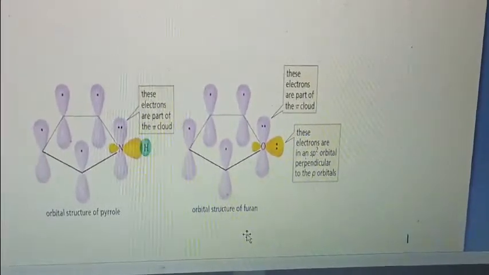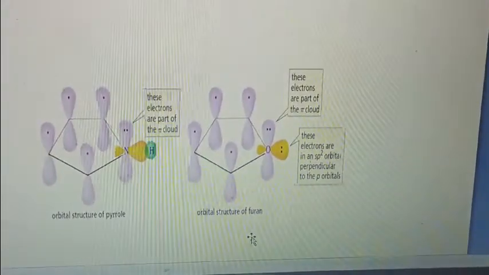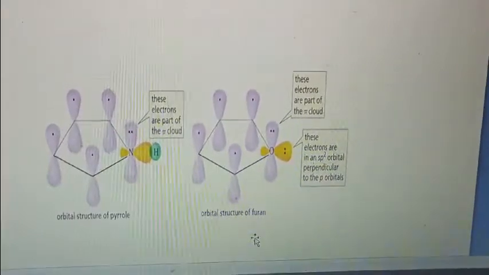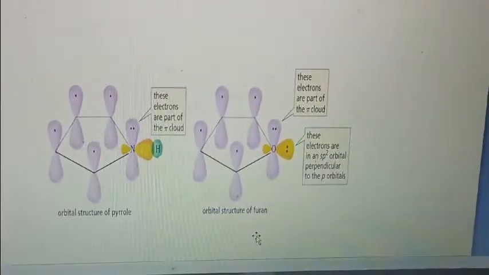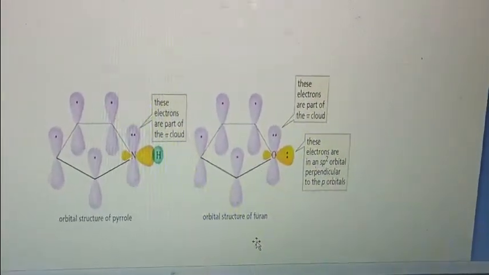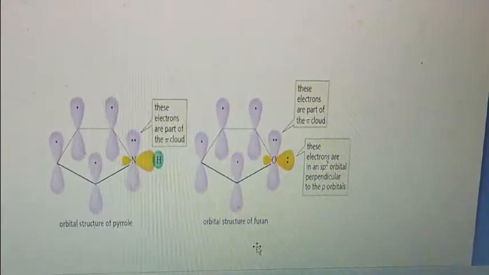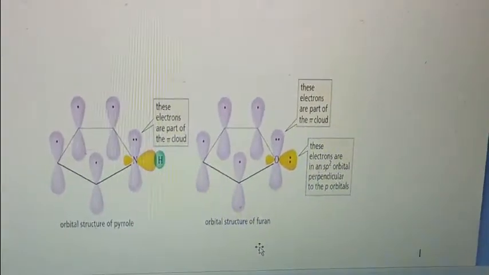We'll go for the detailed discussion of this, but for now we'd like to say that these particular electrons are in an orbital which is perpendicular to the p orbital, that is to the electron cloud, and hence due to not a proper orientation, these electrons do not take part in the reaction, and hence are not delocalized. They are localized as a part of this structure.